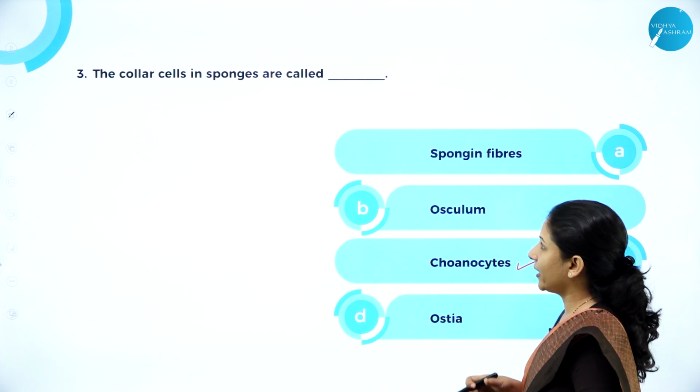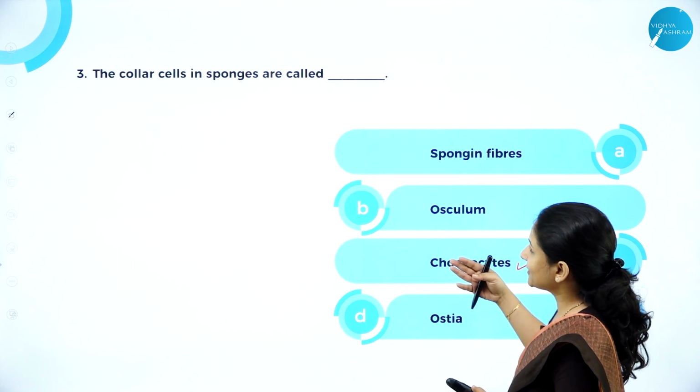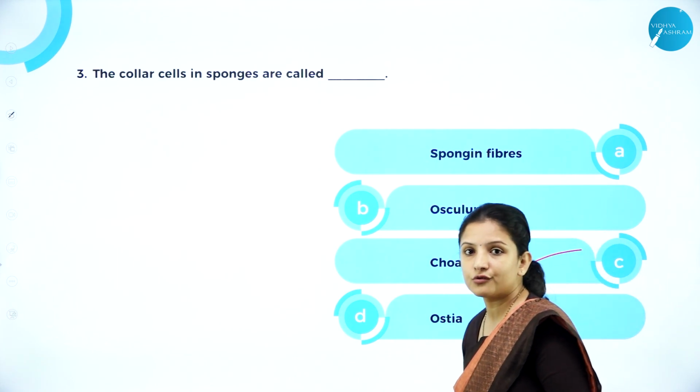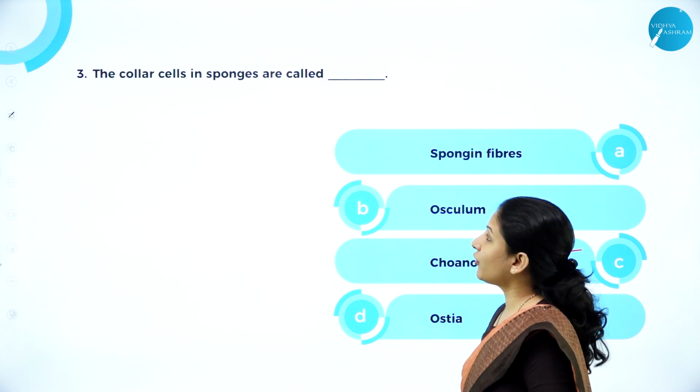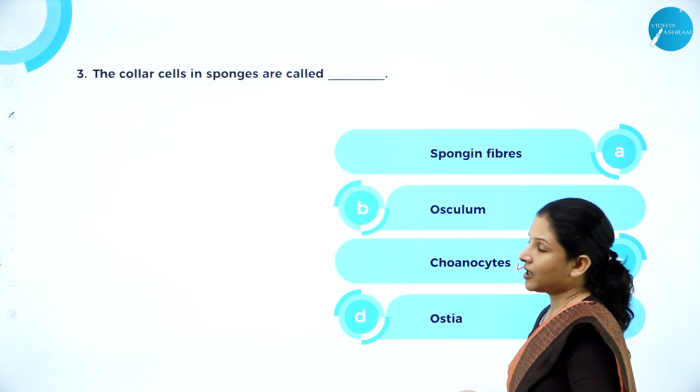The answer is choanocytes, or the question can be framed like this: Choanocytes in sponges are also called as. So the answer will be collar cells there. So they can change the questions in many ways and ask.